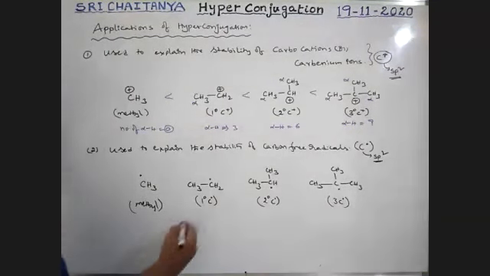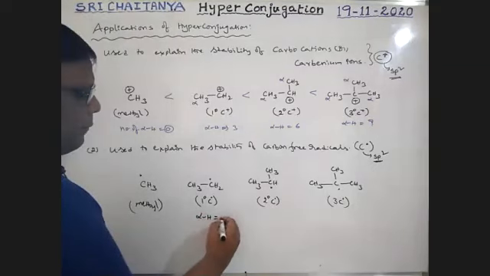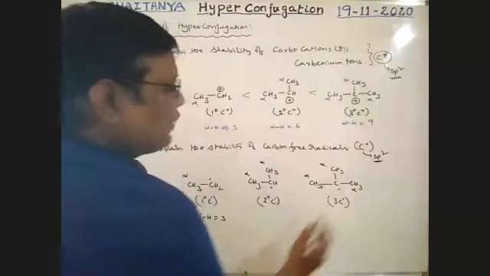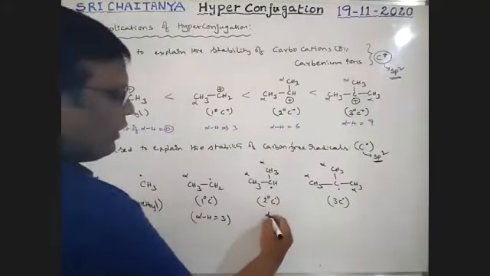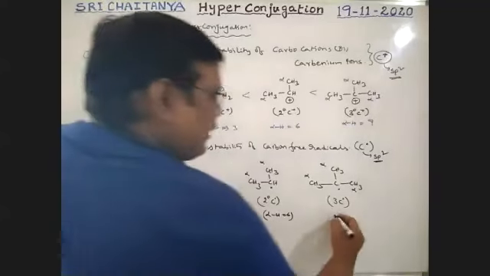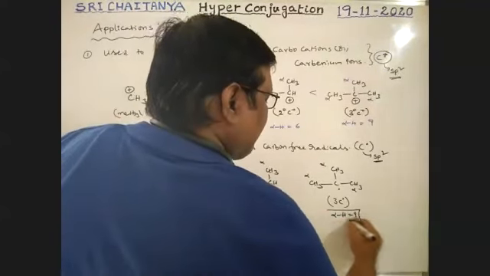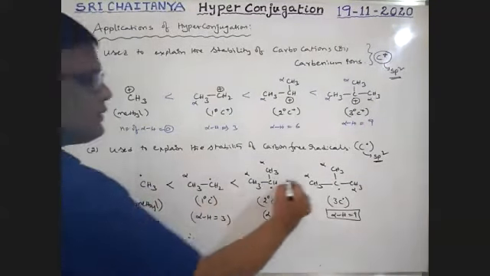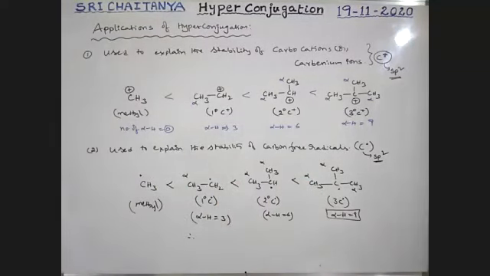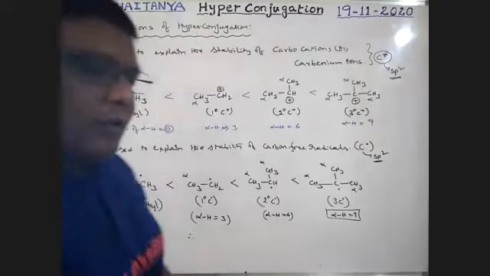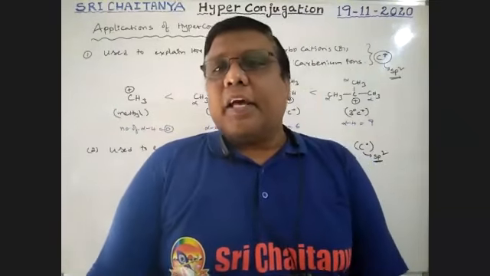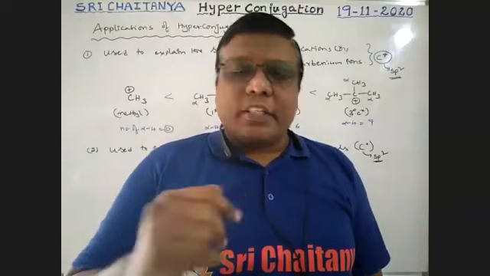So here alpha hydrogens are 3, then 6, then 9. Therefore, once again, less than. This is the order of stability of carbon free radicals. That means carbocations and carbon free radicals have their stability explained on the basis of hyperconjugation. These are the two applications.